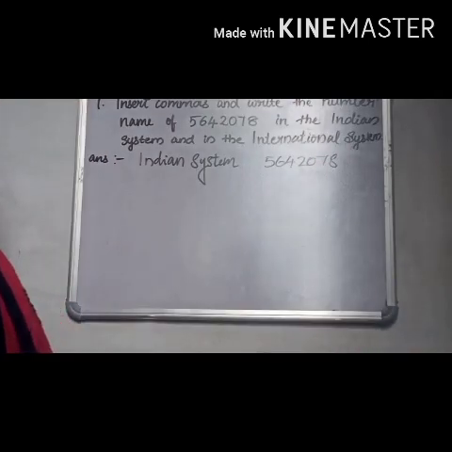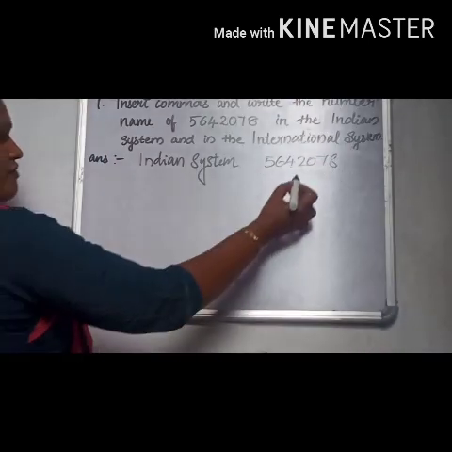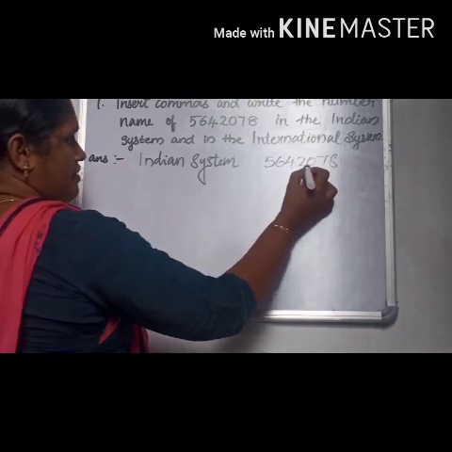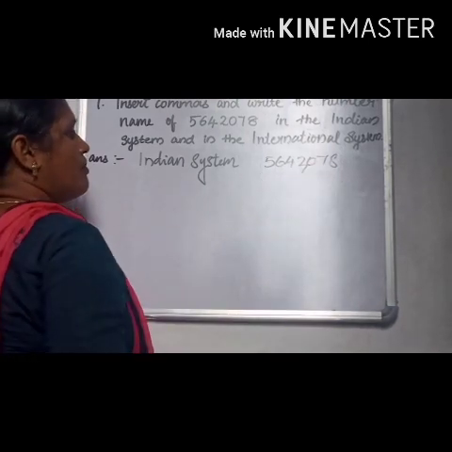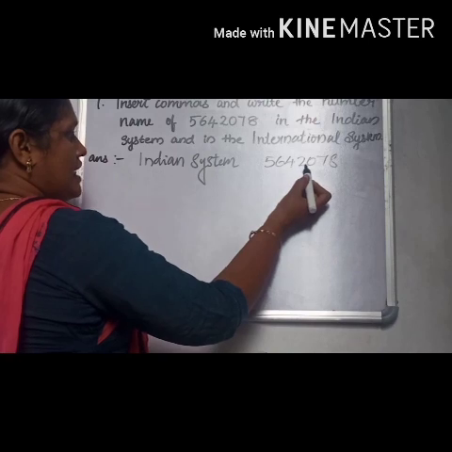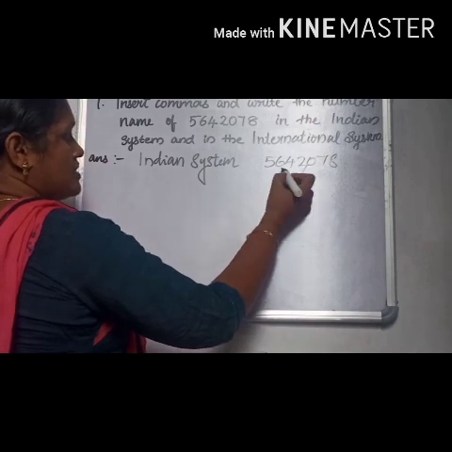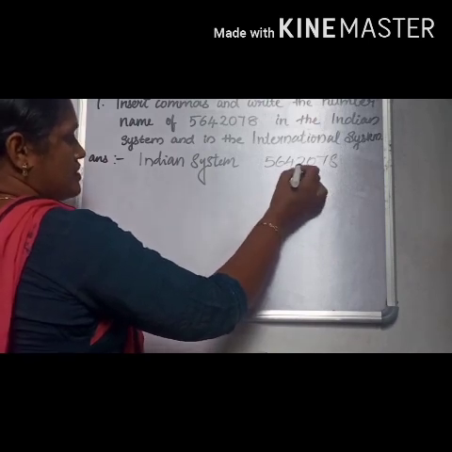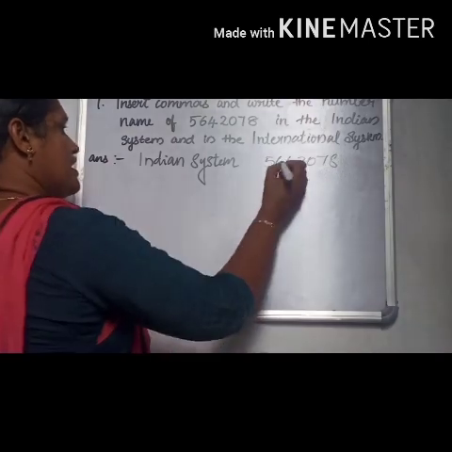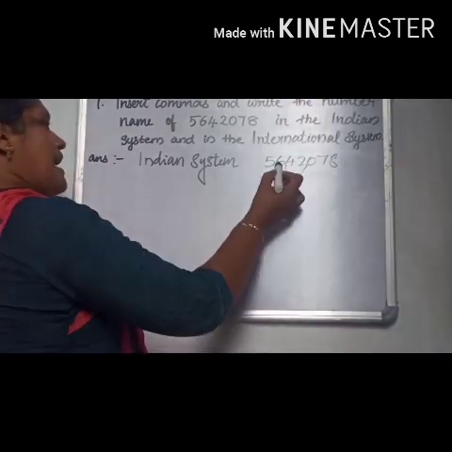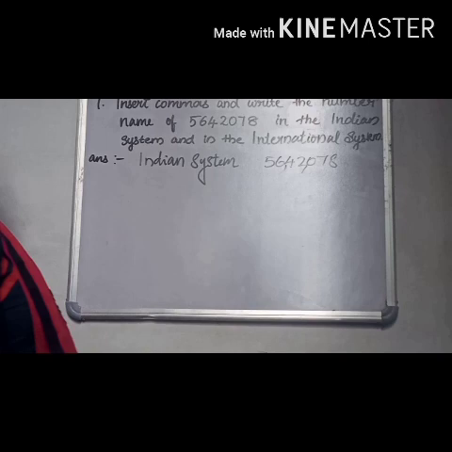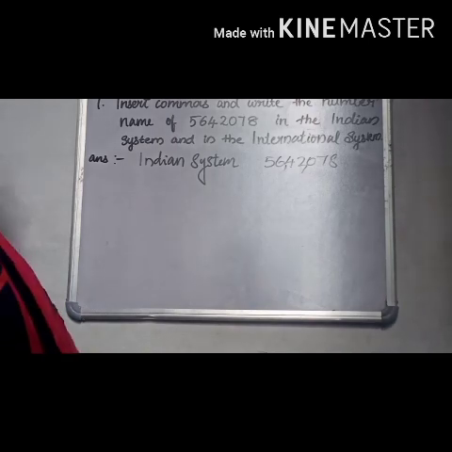According to Indian system, in first period or ones period, 3 places, we can insert comma here. Then next period is thousands period. In thousands and 10,000s place, we can insert a comma here. Then lakhs and 10 lakhs places or lakhs period.